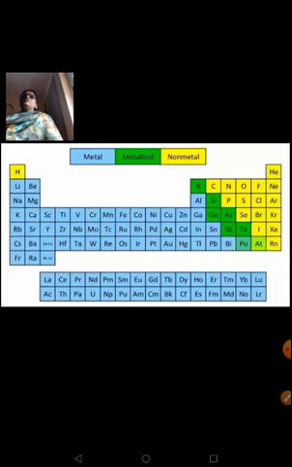So you just have to know that elements that are seen in the periodic table are a combination of metals, non-metals and metalloids even. Metalloids have properties intermediate between metals and non-metals. Some properties of metals and some properties of non-metals, you can say.